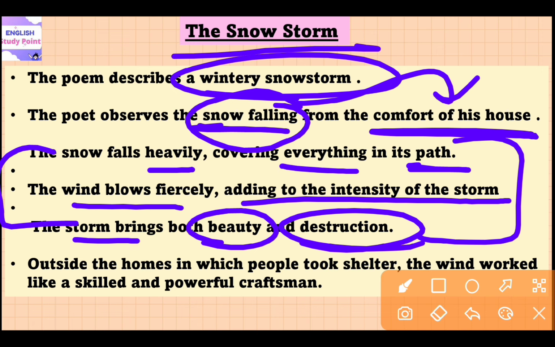Then, outside the homes in which people took shelter, the wind worked like a skilled and powerful craftsman. The poem emphasizes the contrast between the tranquil scene inside the house and the chaos outdoors. The poet in this poem tries to appreciate the storm's wild and uncontrollable nature.